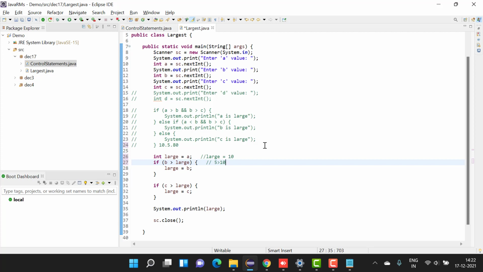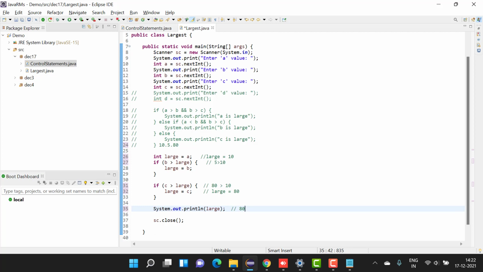This condition is false. Since this condition is false, I'll not even check this. I'll come directly to here. And here now I am checking C, which is 80. Is 80 greater than the large value? The large value is 10. So this is true. Since this is true, I'll go inside the block. Now my large value is 80. When I print the large value at the ending, I'll print the large value as 80. Got it? Yes, got it.